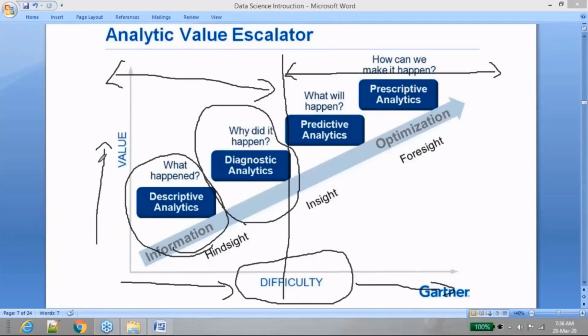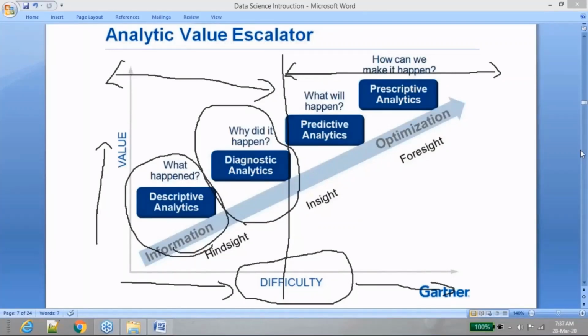And then prescriptive analytics. You have given results to your business saying that this is what is going to happen. How to implement it is what we call prescriptive analytics. It's the way you take those outputs and results, and then make them happen. That's what the next level is.